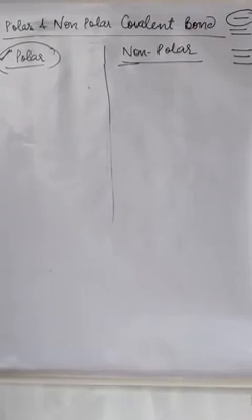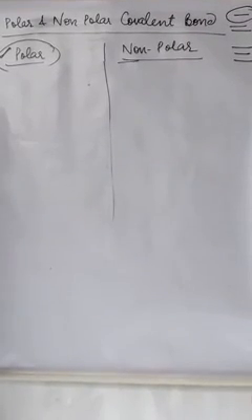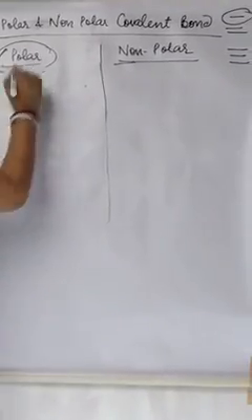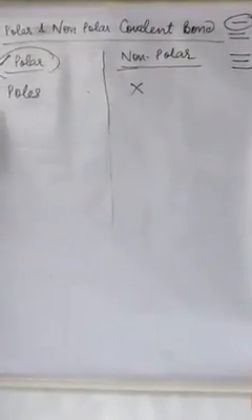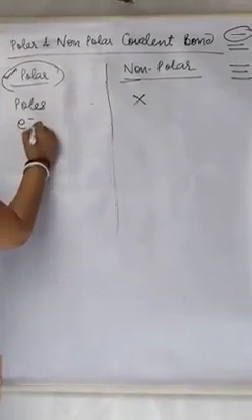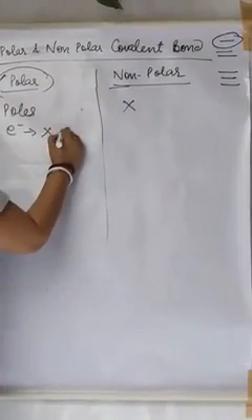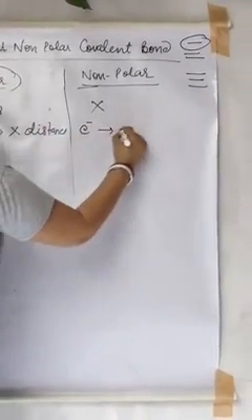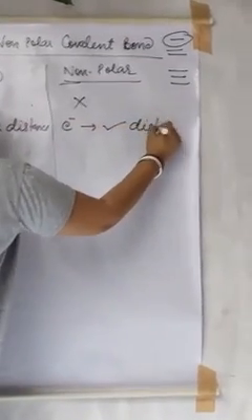So, can we tell the differences between polar and non-polar covalent bond? What is the difference? In polar, poles can be formed, and in non-polar, poles will not be formed. In polar, electrons are not at equal distance between them, but in non-polar, electrons are at equal distance between them.